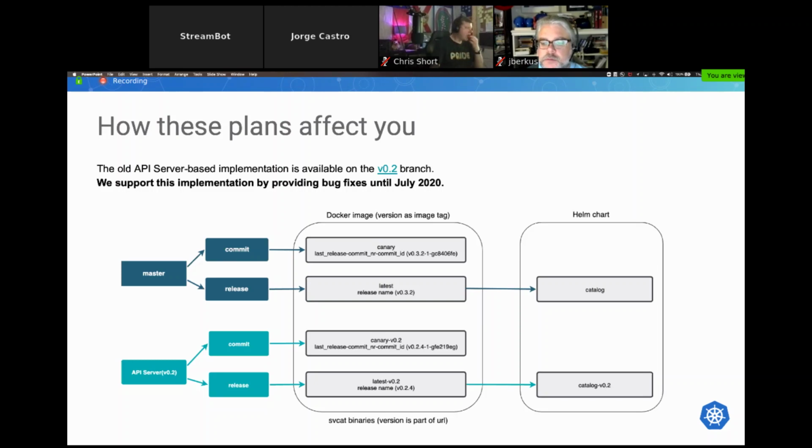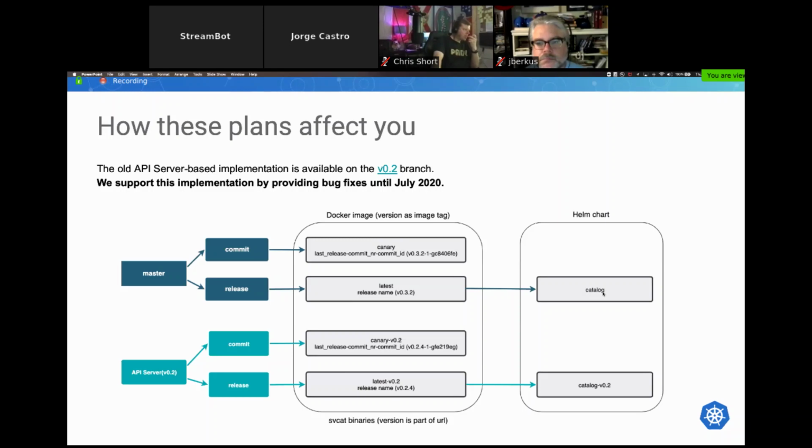To be able to support two versions at the same time, we needed to adjust our artifact names a little bit. So basically, the master branch will still have the canary and latest, and those artifacts will be connected with the new version with CRD, version 0.3, our current milestone. The old implementation with the API server will be released from the 0.2 branch, and we will have an additional suffix there. So if you want to use images from the old version, do not forget to add that suffix. Same thing with the Helm charts.